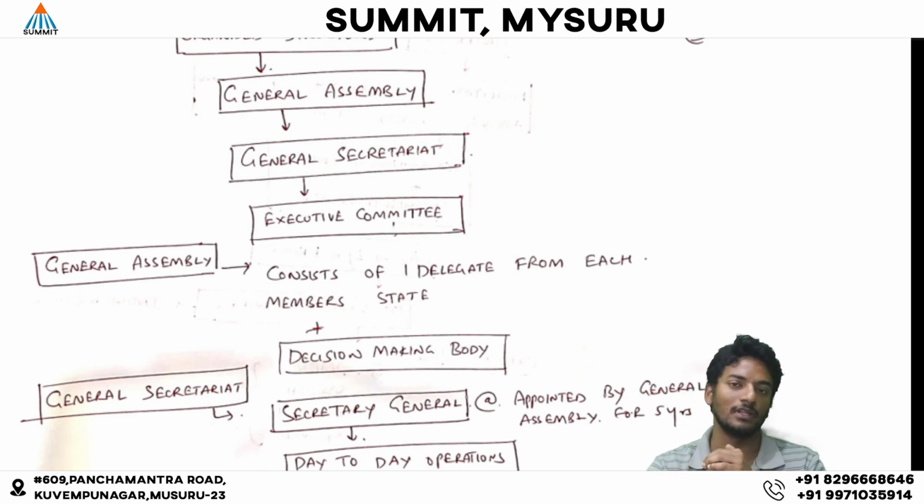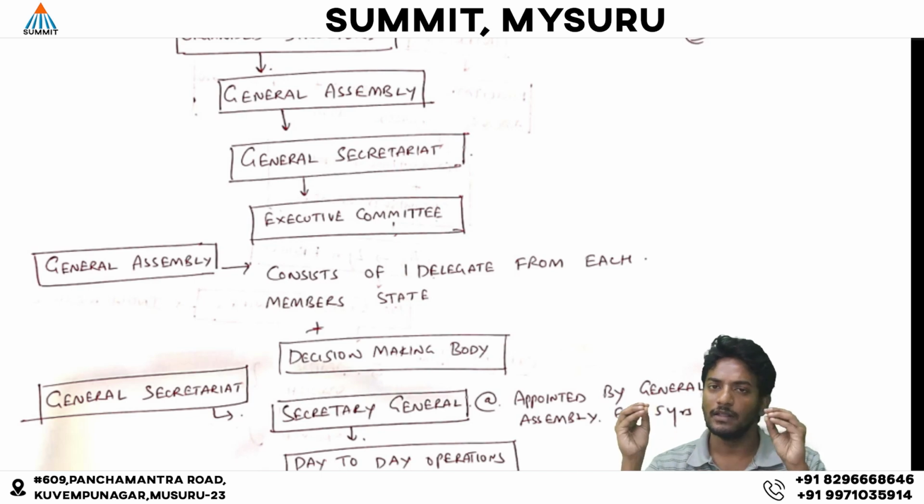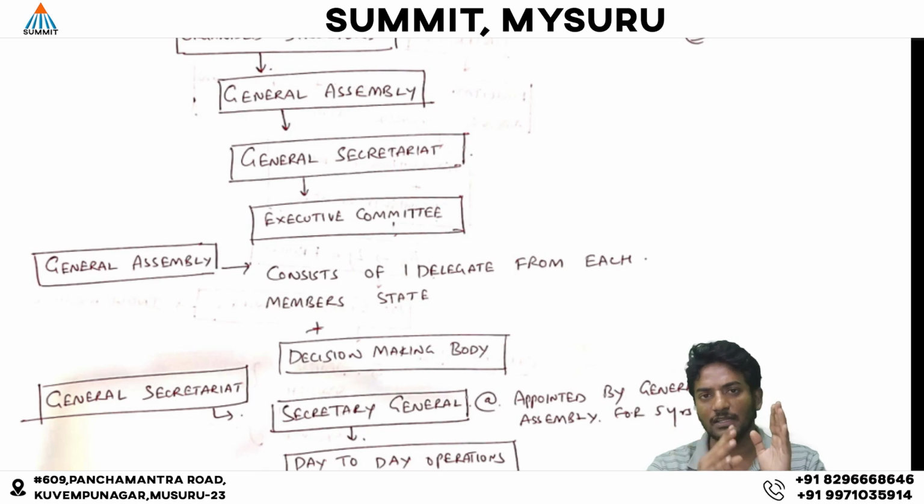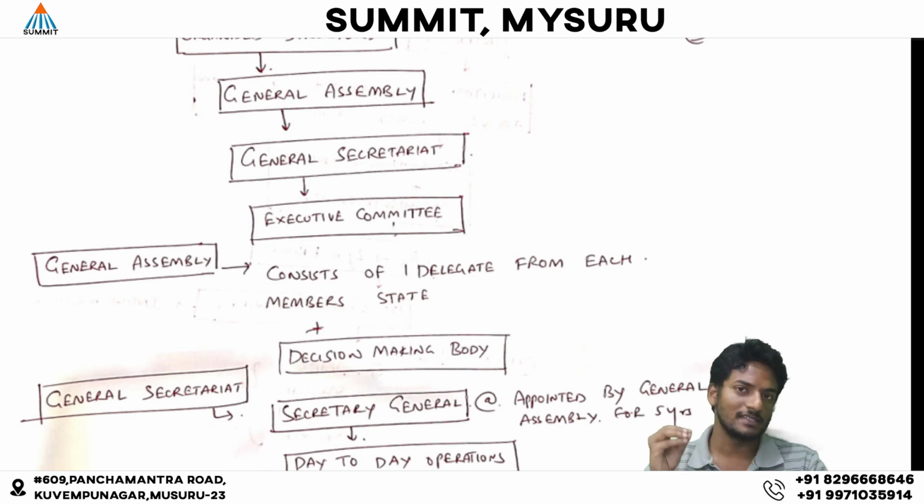The first organization is the General Assembly. The General Assembly consists of one delegate from each member state. As we have discussed, there are around 196 member states in Interpol, so each country will send one delegate to the General Assembly. The General Assembly is the decision making body of Interpol.